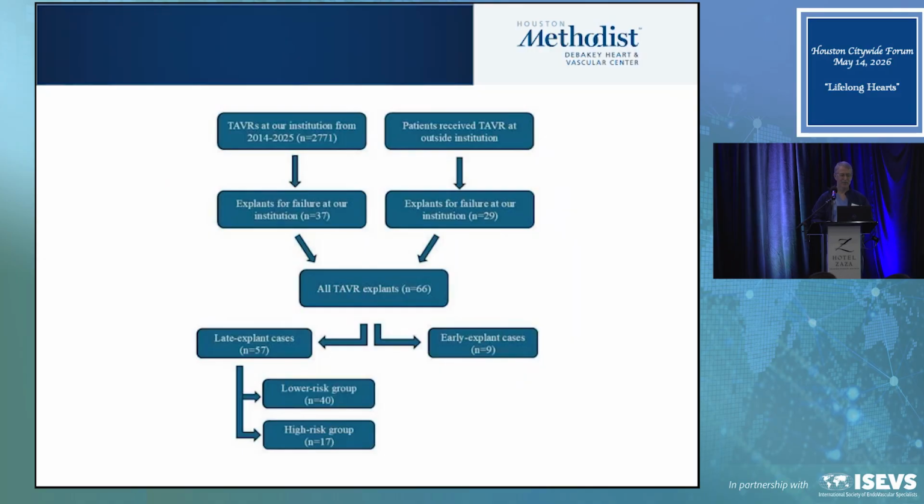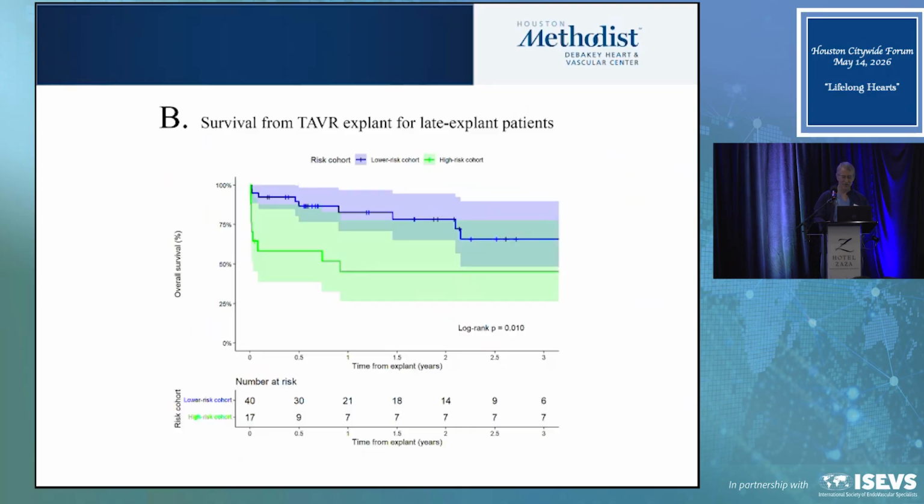Now, the other thing that we talk about in our lifetime is if we have a TAVR valve and it fails, what are we going to do? Now, sometimes I can put another TAVR valve in there. About 50% of the time I can't. And there's been a lot of data that if we have to explant these valves, it has a higher risk than just doing a redo surgical valve. So we've looked at the 60 that we've done that were part of this. And what we found is if you were in low risk, you're the blue line, high risk, you're the green line. And the survival tends to be fairly good.